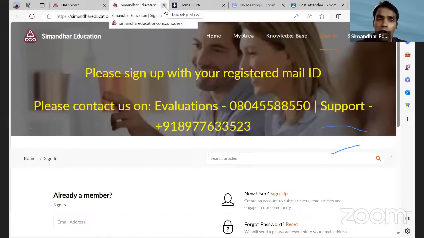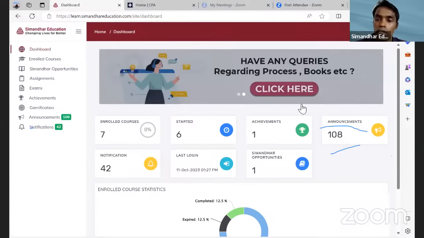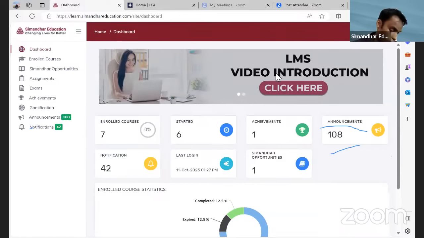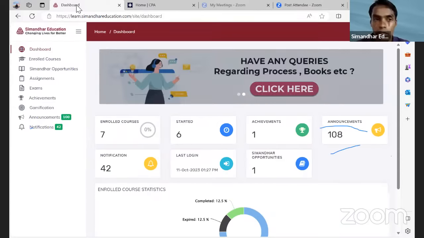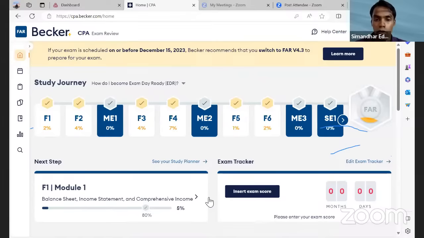Is more of a support for evaluation, licensing, and lectures and summary notes, right? So those are the things which you will see in Simandhar. So start off with Simandhar classes, Simandhar recorded videos. If you don't have time to attend the classes, use the recorded lectures, but stick to only Simandhar lectures is what I would tell. And then solve MCQs and sims through the Becker product. So this is how the combination will look good.